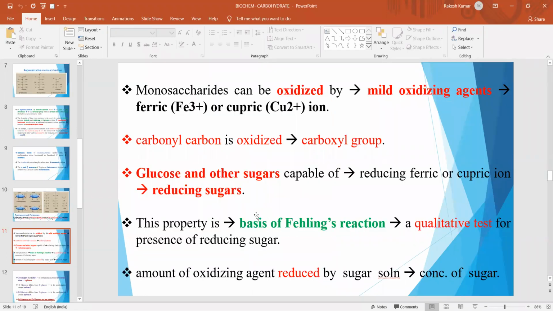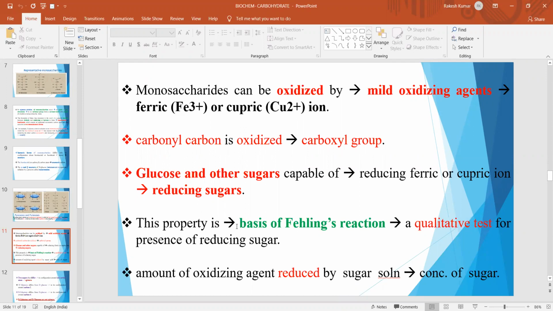Monosaccharides can be oxidized by mild oxidizing agents like ferric or cupric ions. The carbonyl carbon is oxidized to a carboxyl group. Glucose and other sugars capable of reducing ferric or cupric ions are known as reducing sugars because they reduce ferric ion to ferrous ion and cupric ion to cuprous ion.